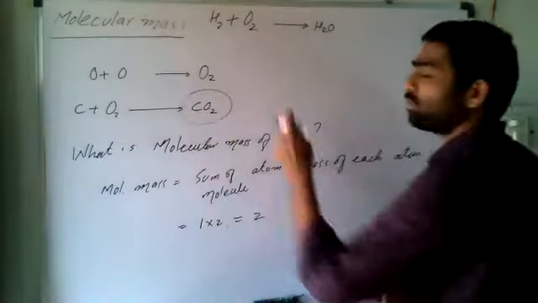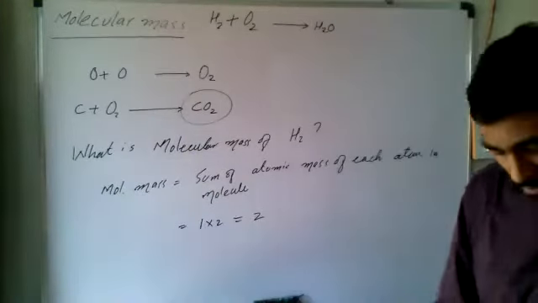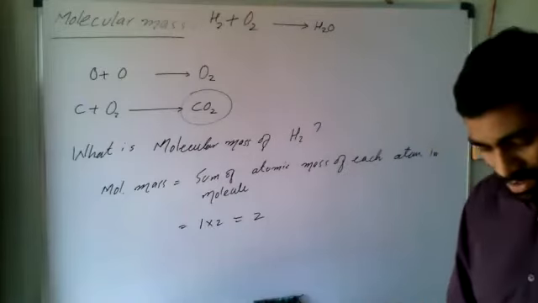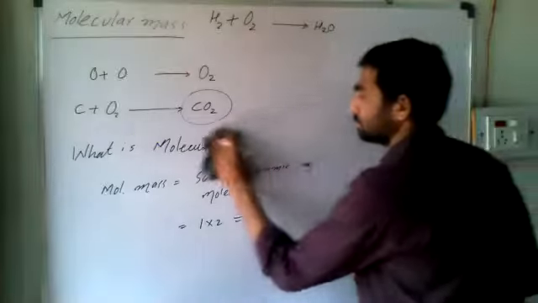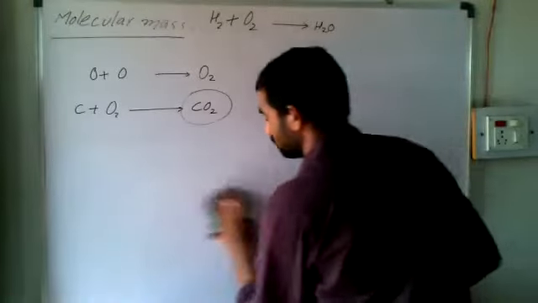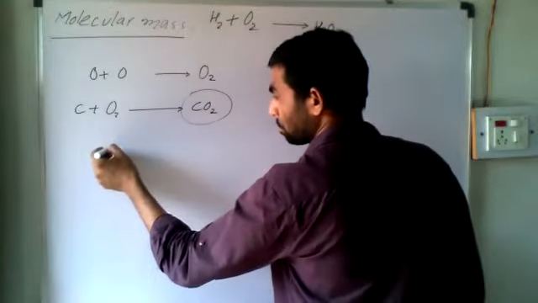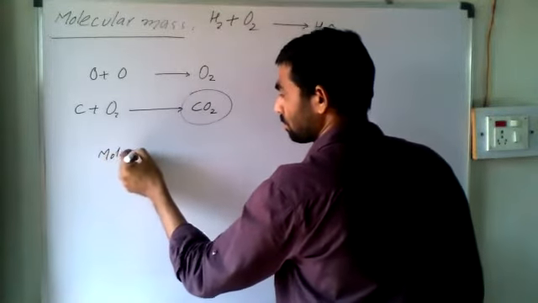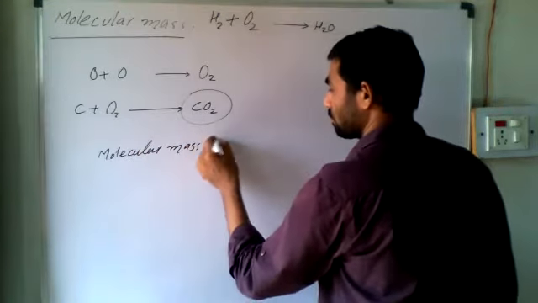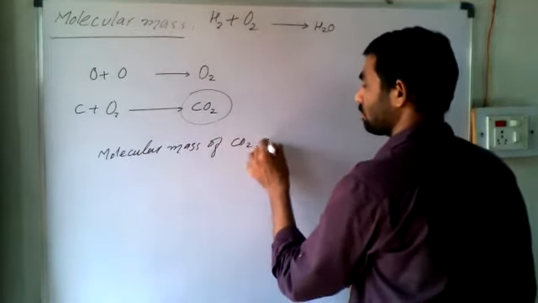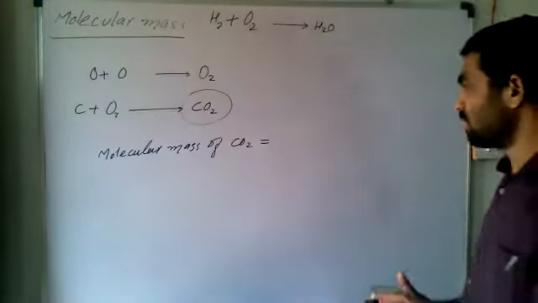Let us find out the molecular mass of CO2. How can we find this? Very simple. Molecular mass of carbon dioxide. Now, how many atoms are there? 3 atoms, right?